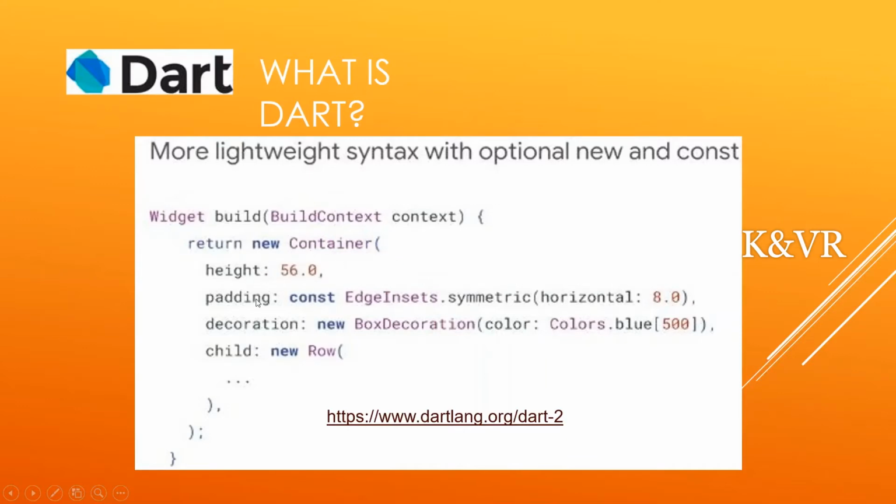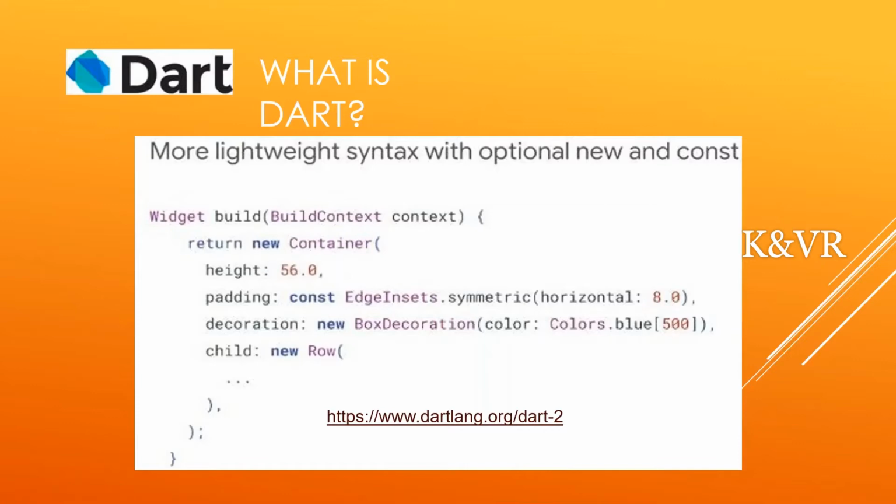For that container, the height is 56.0, as we have given here. For that container we are giving padding, meaning space around it. As you already know from CSS and HTML, padding means some space.